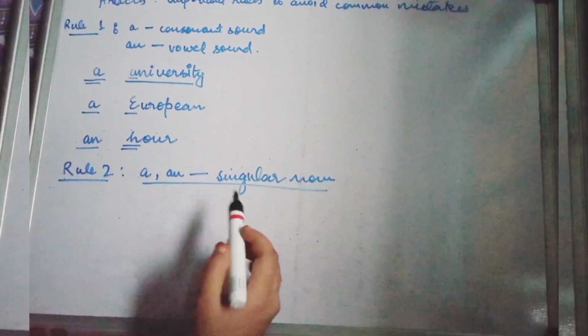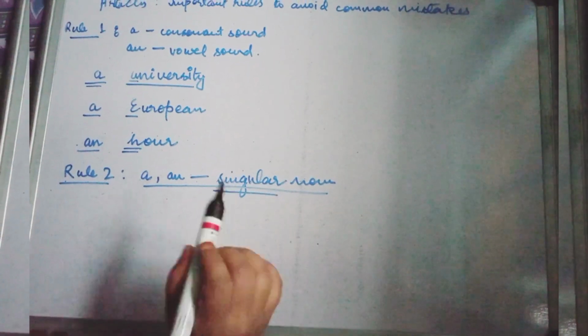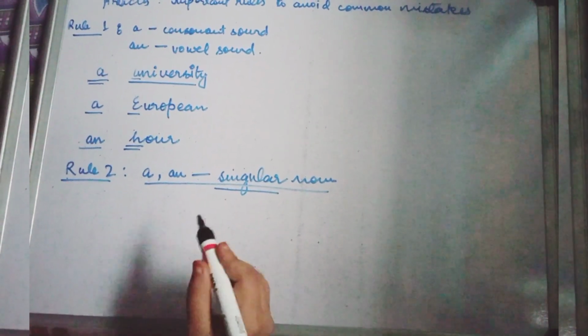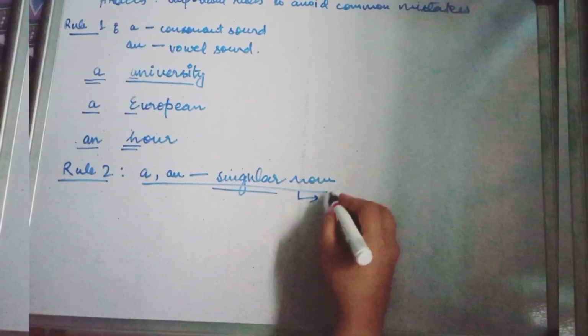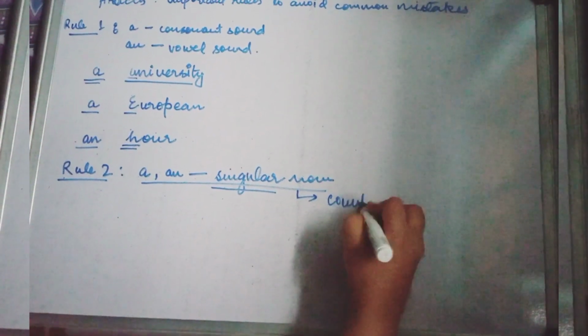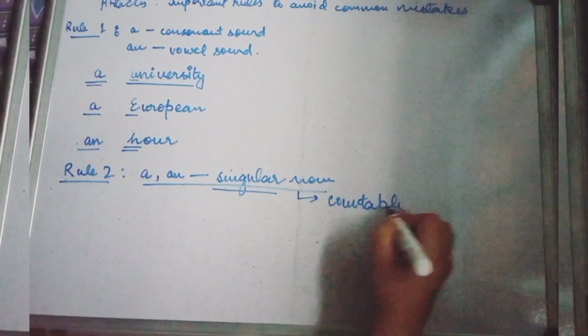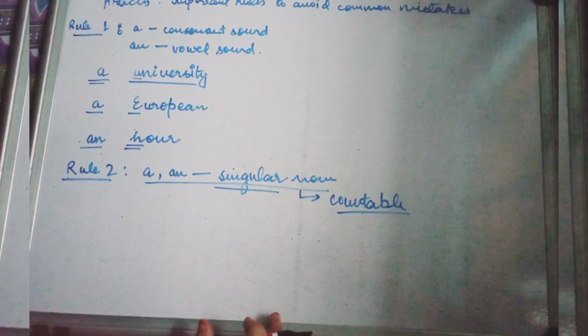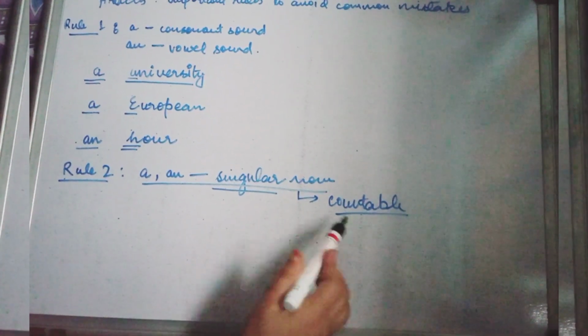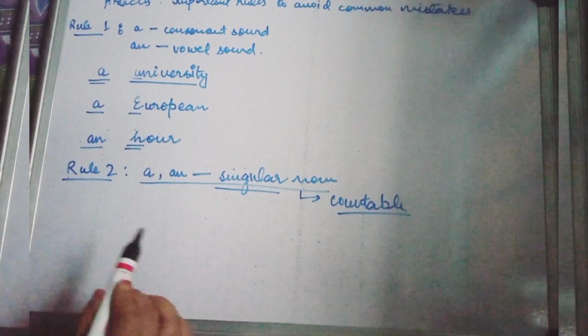And now when we are using the concept of singular, this suggests that the noun is countable. Okay, we don't have singular or plural for an uncountable noun. So for a singular countable noun, we use a or an.